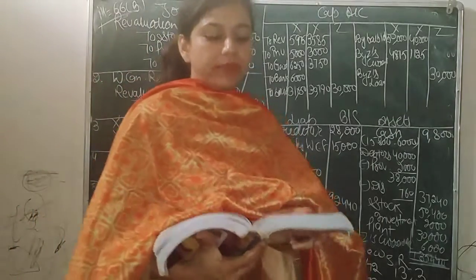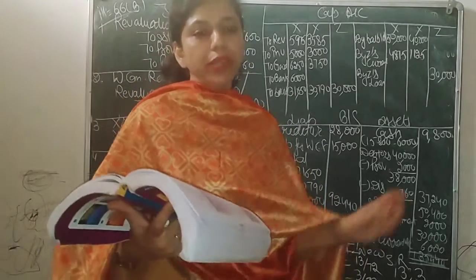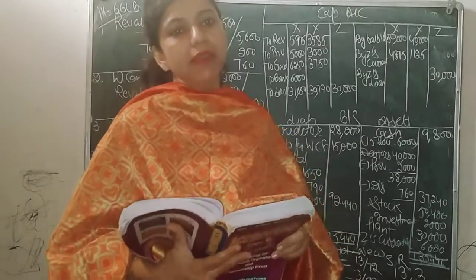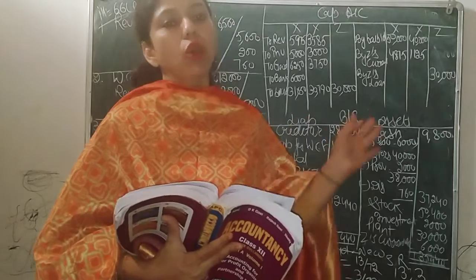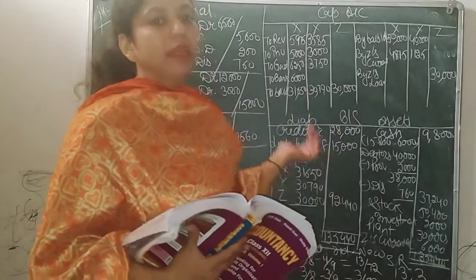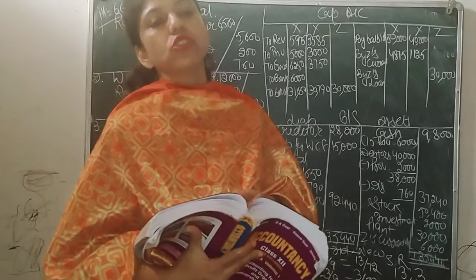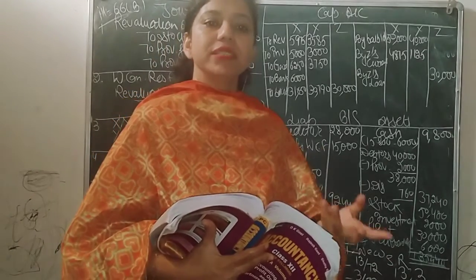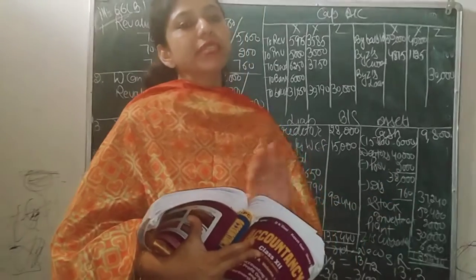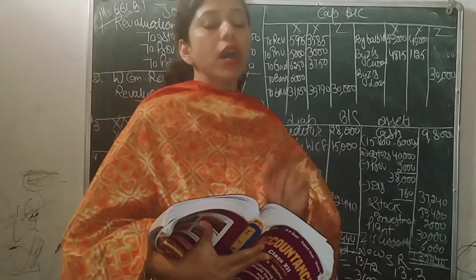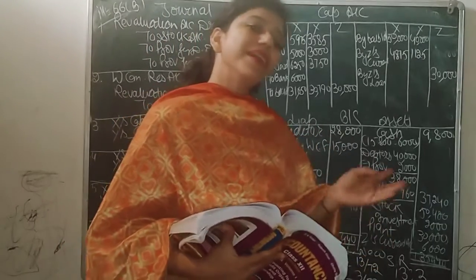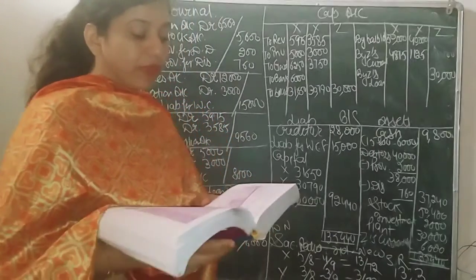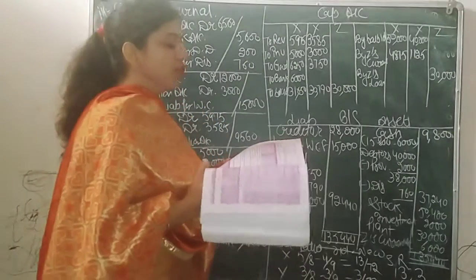Good morning students. In this video, I am going to discuss a complete question regarding admission of a partner. As we have completed all points related to admission like new ratio, sacrificing ratio, value treatment of goodwill, treatment of reserves, treatment of assets, revaluation, all points have been discussed by us. So now it's time to do a complete question. We have illustration number 66b. What to do in a full-fledged question.